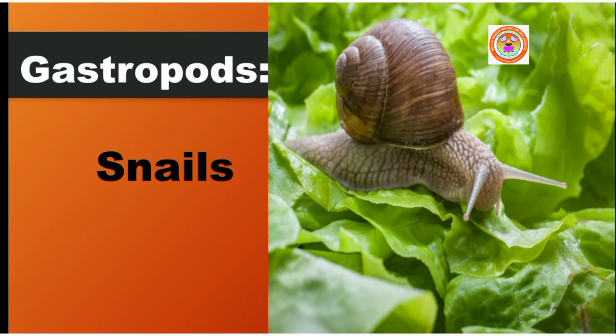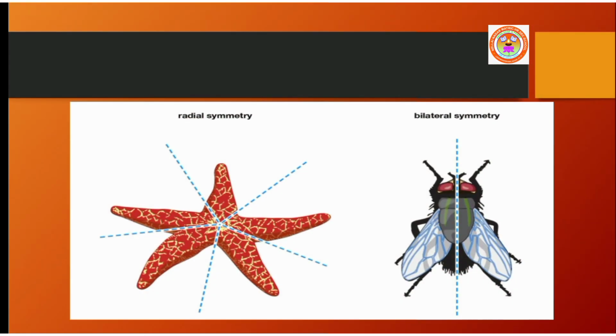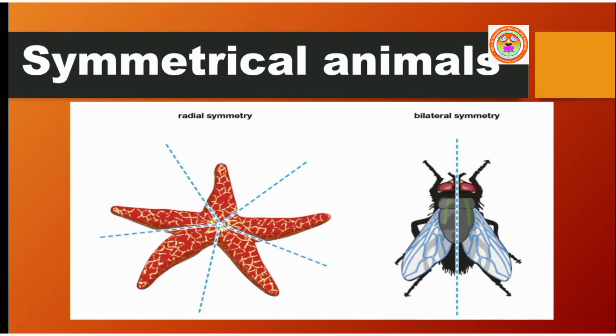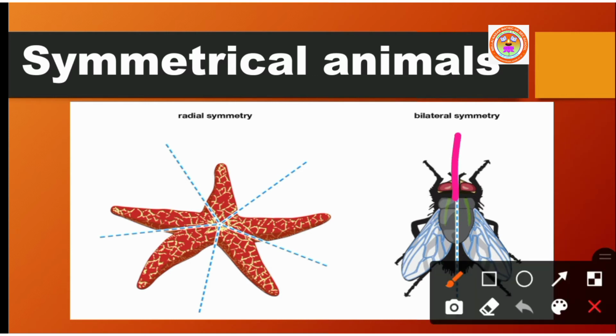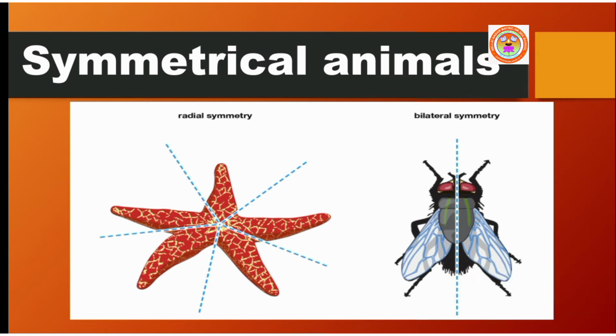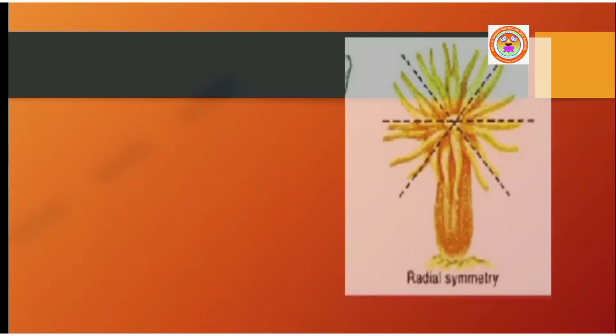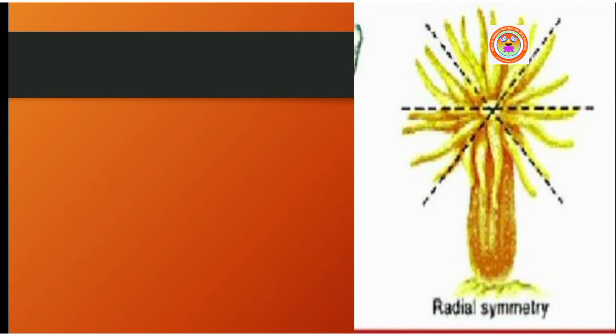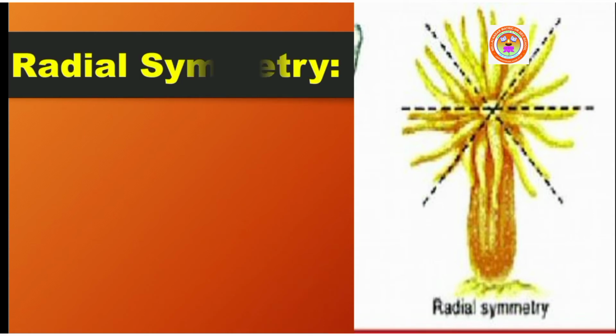Now let us see the symmetrical animals. Symmetrical animals have paired body parts that are arranged on either side of a plane passing through the central axis, as shown here. When any plane passing through the central axis of the body divides an animal into two identical parts, it is called radial symmetry.